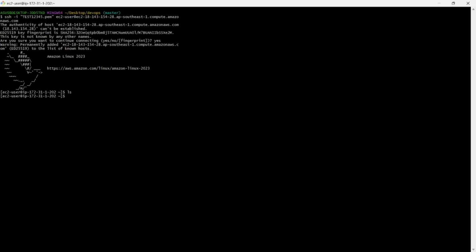So this is the EFS. What is the EFS? EFS is nothing but Elastic File System. We have three types of storage. One is the S3 bucket, then EBS, and then EFS.